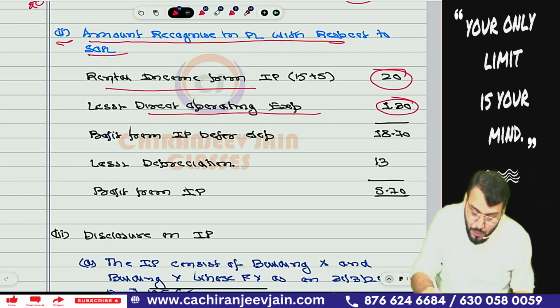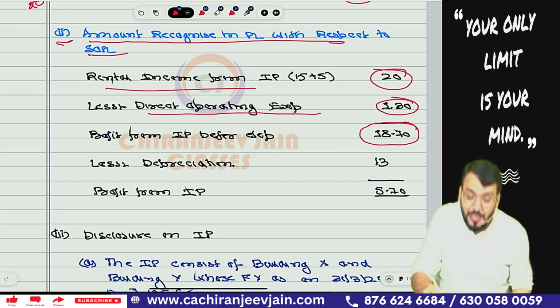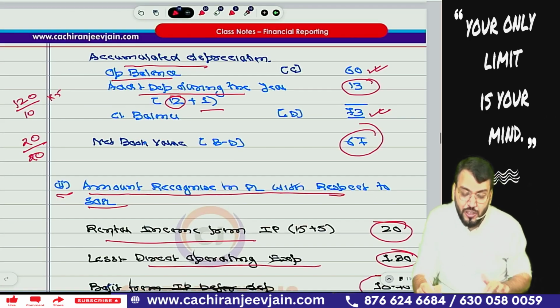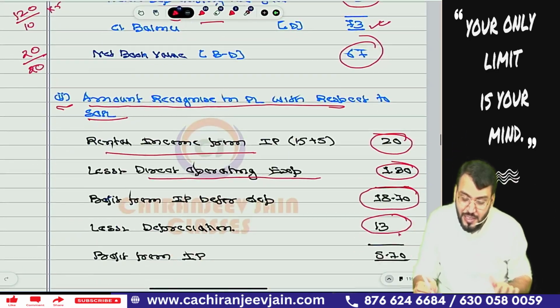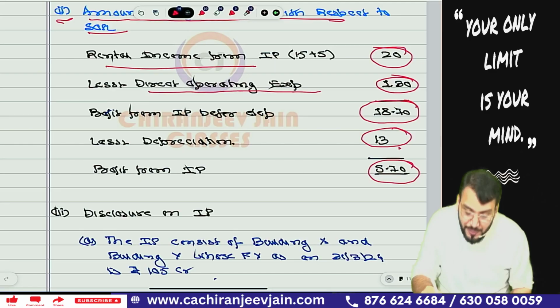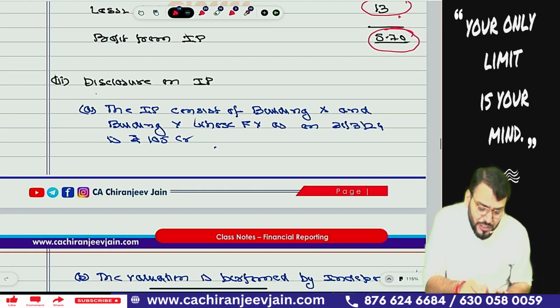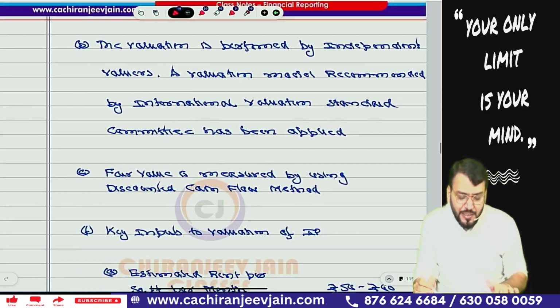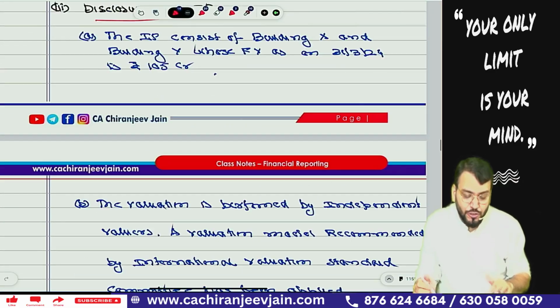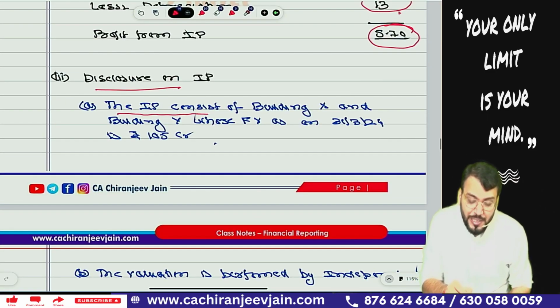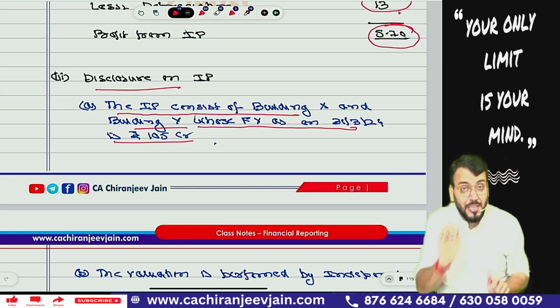So this becomes profit from investment property before depreciation, then minus depreciation of the current year. This depreciation of the current year is nothing but this 13, and this becomes the profit from investment property. Then other disclosures: all the disclosures whatever I have written are as per the information given in the question. As such, the investment property consists of building X and building Y whose fair value as on 31st March 2024 is 105 crore. It is given in the question.